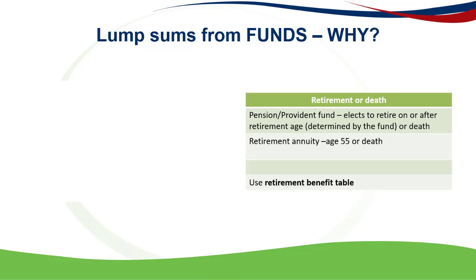So when a person retires, which is from a pension or provident fund, they elect to retire on or after the normal retirement age, which will be determined by the fund, or they die, then it will be considered retirement. For a retirement annuity, when a person reaches the age of 55, or if they die, it will also be considered retirement. And in that case, the retirement benefit table will be used.